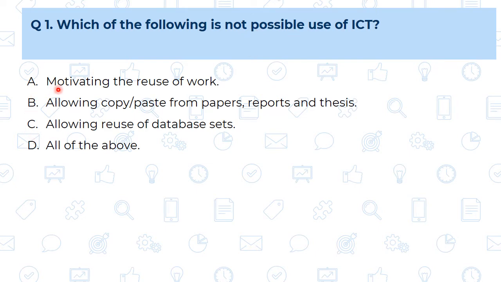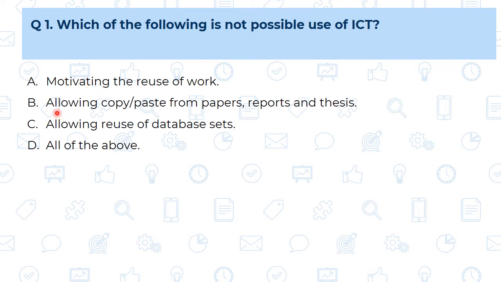A. Motivating the reuse of the work. Yes, this is a possible use of ICT because whenever the researcher is using the literature review or the references, he is using the other author's work in the proper way. So definitely that will be motivating for the reuse of your work. So A is a possible use of ICT.